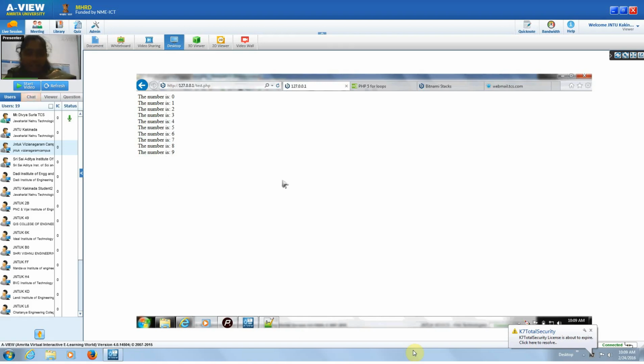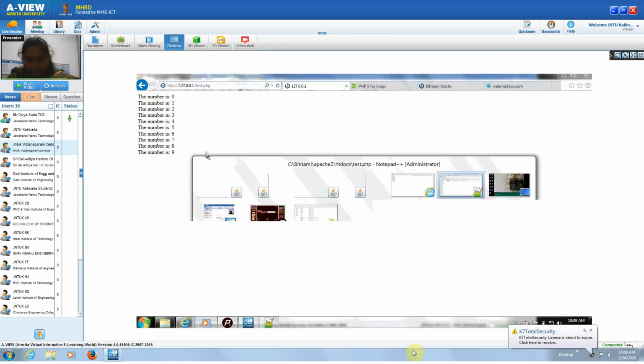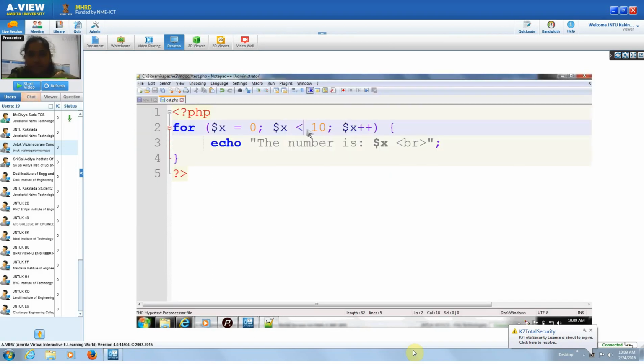See, I think there is some cache issue, so the statement is executed till 9 only. Because we check the condition less than 10, it's not equivalent to 10, so it is executing up to 9 only.